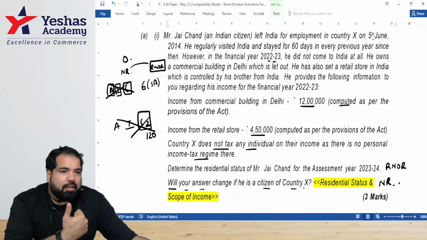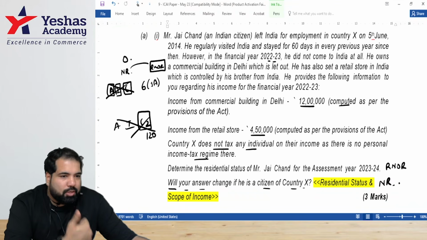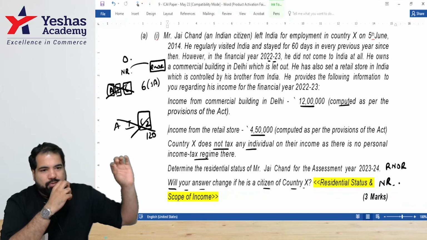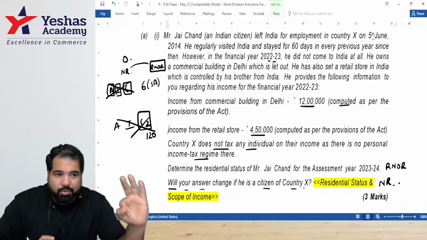Jaychand stayed in India for 0 days in the previous year 22-23. His Indian income from commercial building in Delhi and retail store totals up to 16 lakh 50,000. Full stop. That's the facts, because it is 3 marks only.